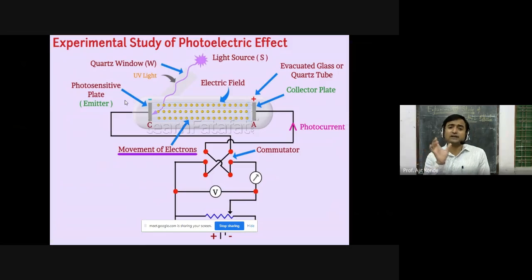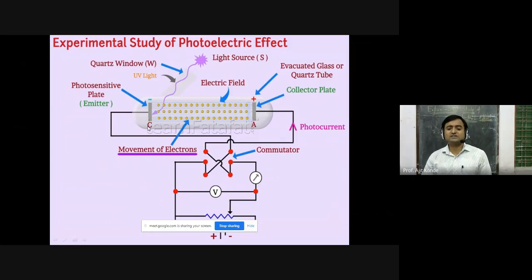For photoelectric effect we need a photosensitive plate, and specifically that is a metal. This plate, which is called the photosensitive plate, is made up of metal, and its name is emitter. Then the movement of electrons: electrons will come out from this emitter. According to the name, you can understand that electrons are emitted by this plate.